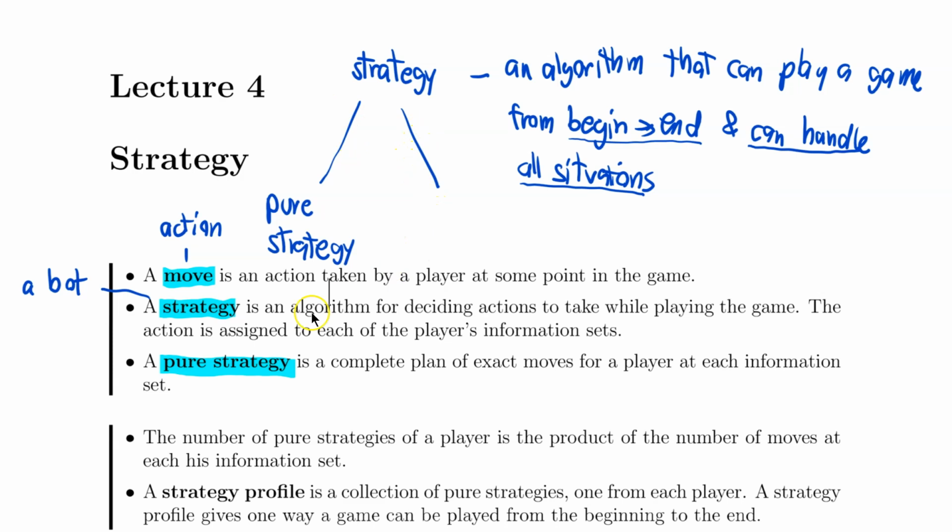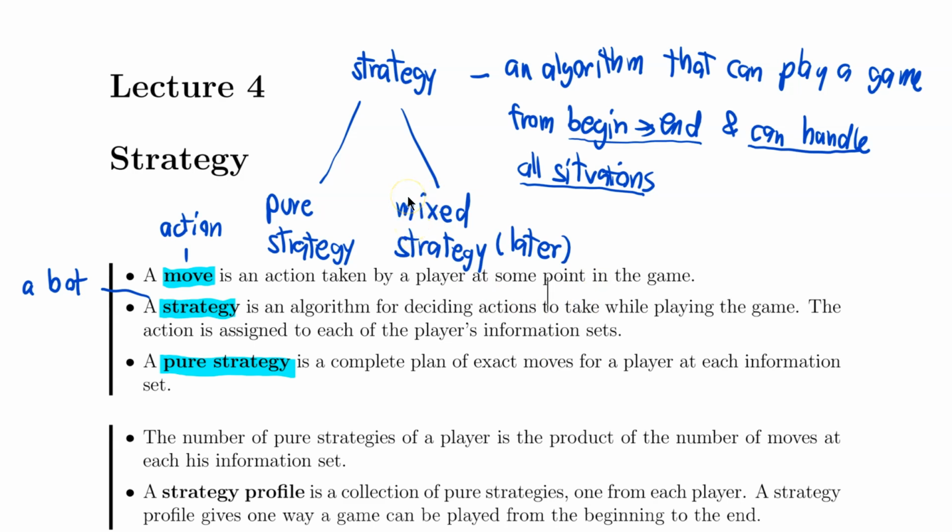But for now, let me just say that a pure strategy gives you an exact way to play the game. Now, there is another one, which is going to come later, the mixed strategy. A mixed strategy is a way to play the game that uses probability as well.